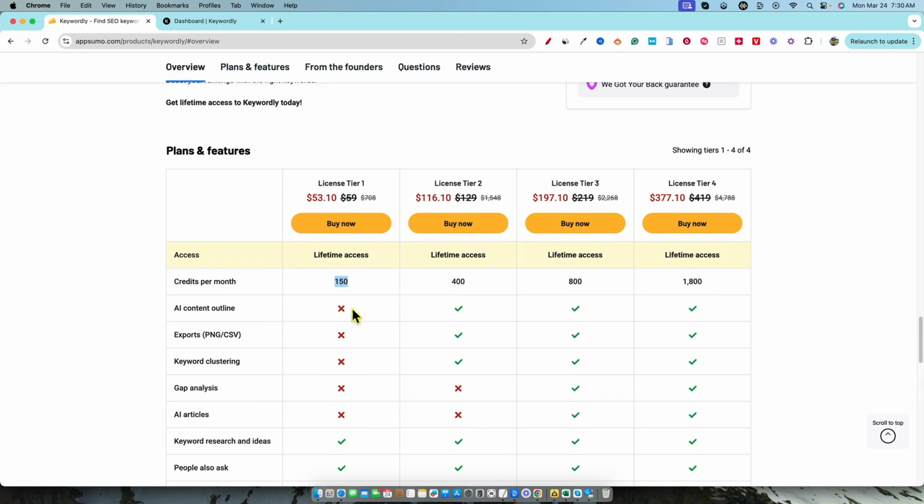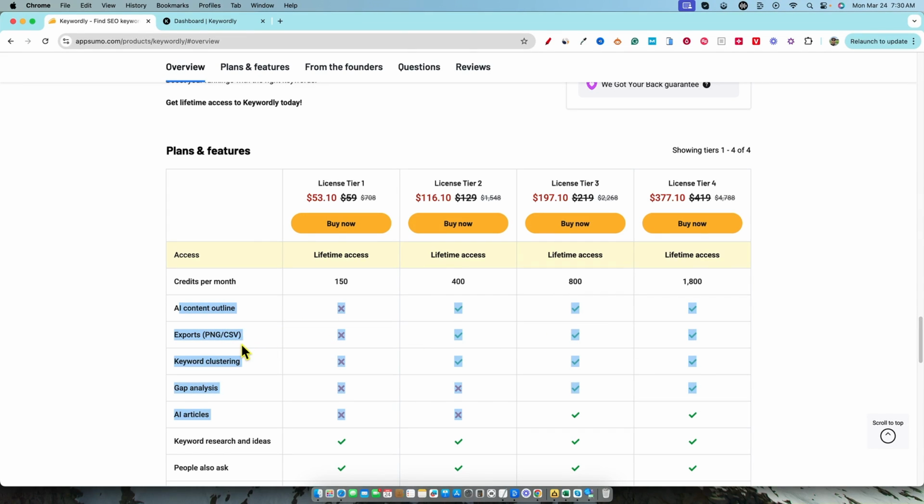What's the problem with giving this access and just having it cut off by the 150 credits? I'm making a guess that these are the most heavy on the resources. So I can at least make a case for why they're doing this. These are probably the most resource heavy. The exports is not. I just let people export their keywords. They paid for your tool. They're on tier 1. But at the same time, I don't really know how many resources that takes.